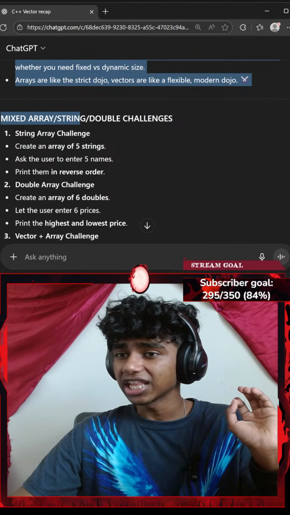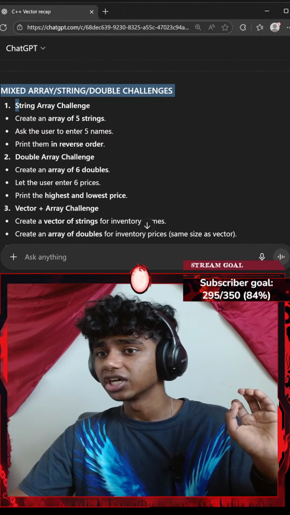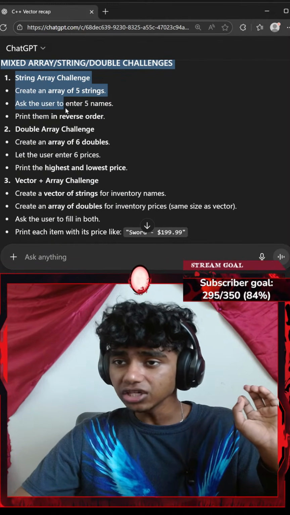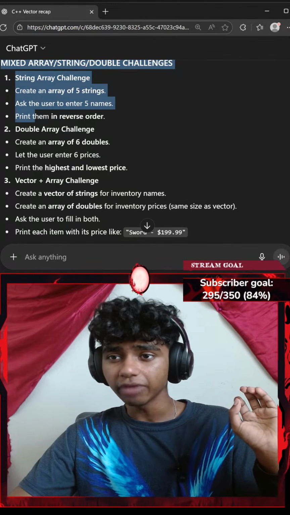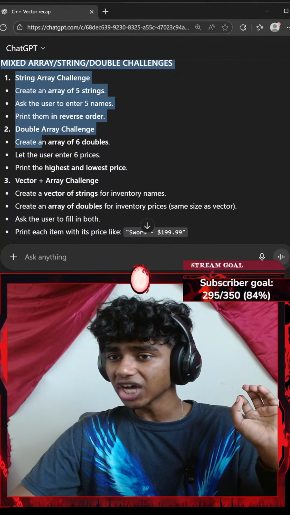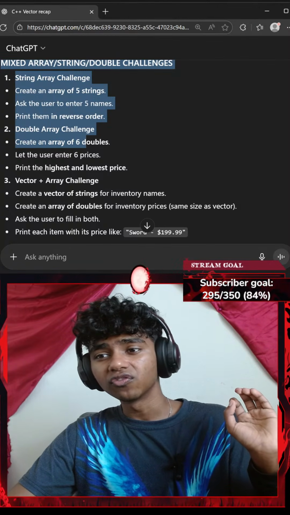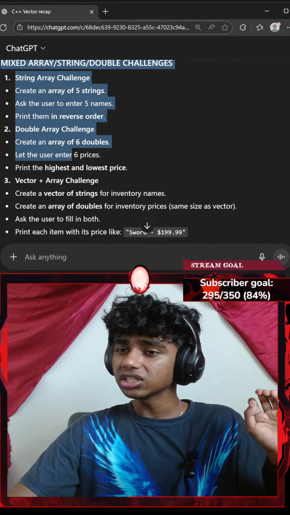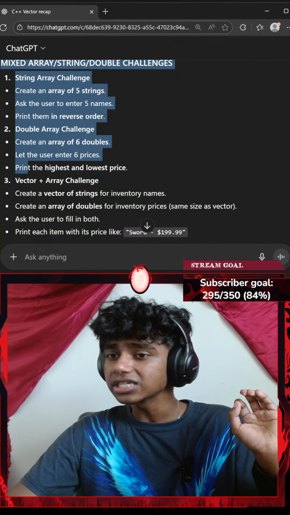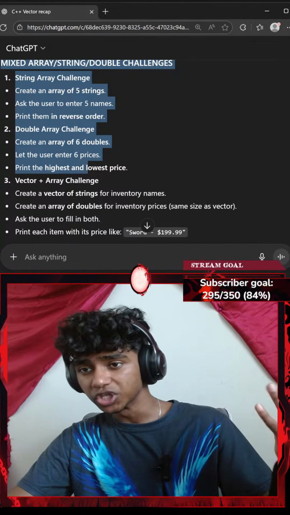Okay, mixed array, string, double challenges. String challenge: create an array of 5 strings, ask the user to enter 5 names, print them in reversed order. Double array challenge: create an array of 6 doubles, let the user enter 6 prices, print the highest and lowest price.